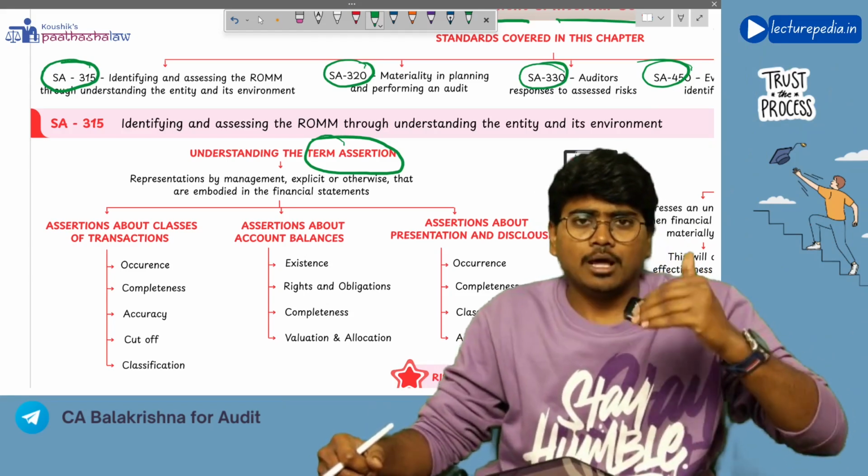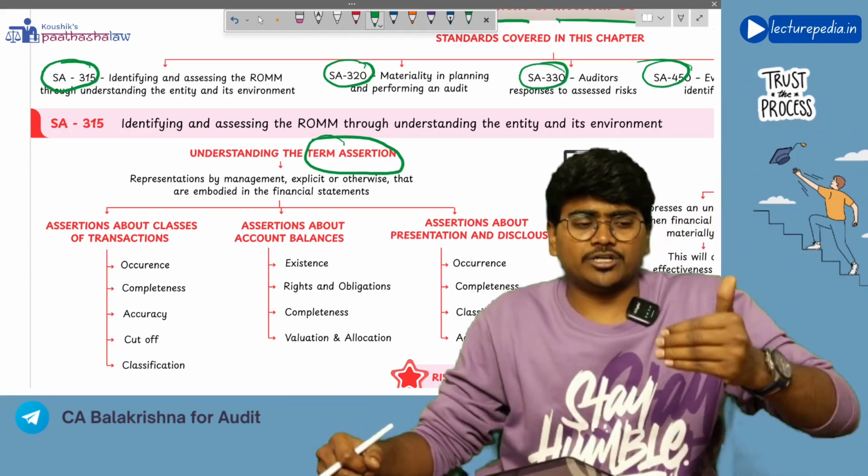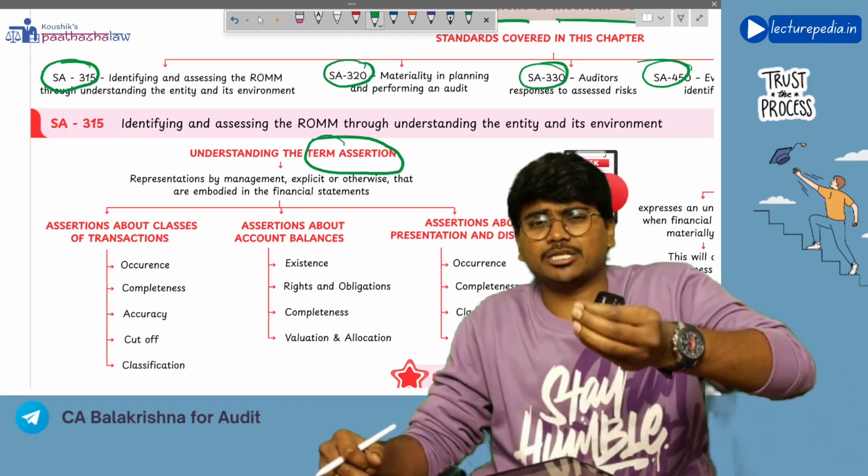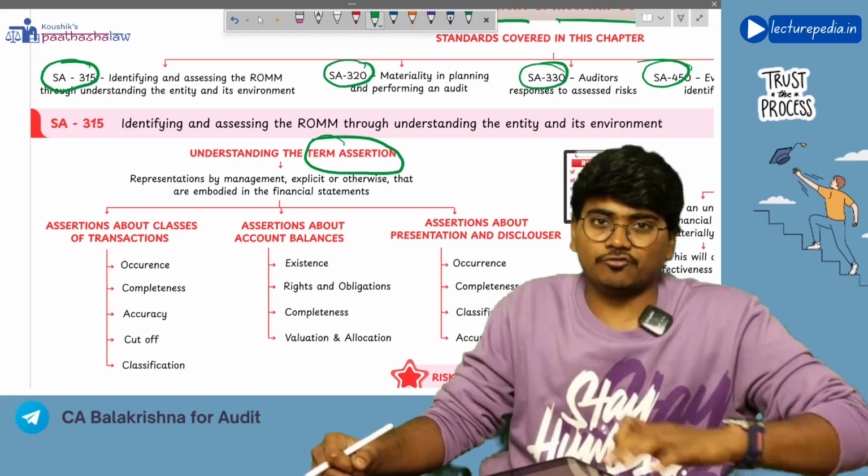See, now management will prepare the profit and loss statement and balance sheet, and they will submit this profit and loss statement and balance sheet to the auditor for the purpose of audit.